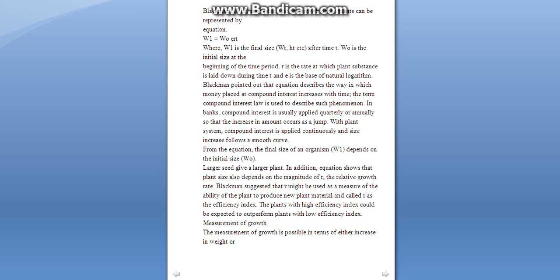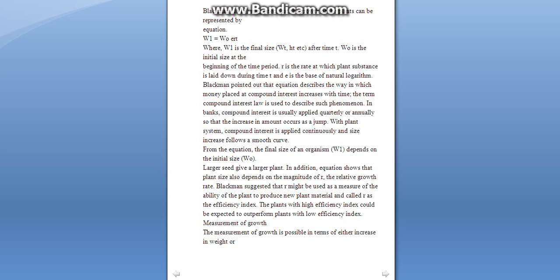Now here r is the rate at which the plant substance is laid down during the time t, and e is the natural base of logarithm. So this is how there is an enlargement of the plant. Now large seeds give larger plants, in addition to the equation shown, W1 equal to W0 e^rt.